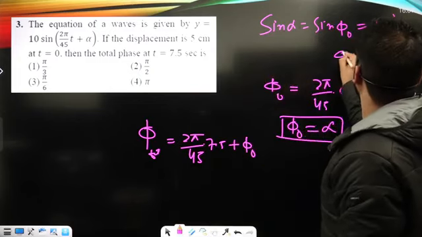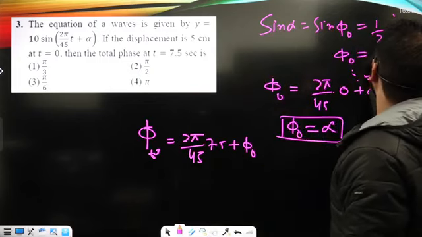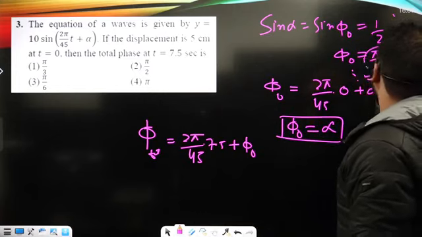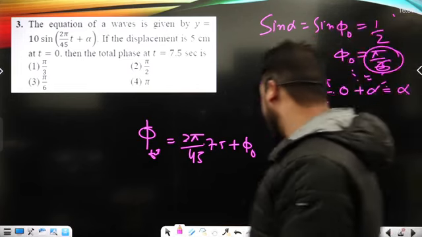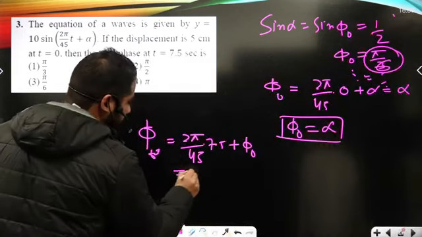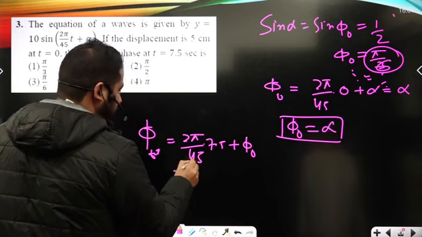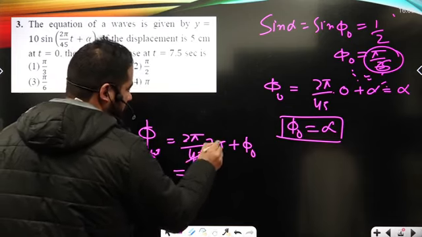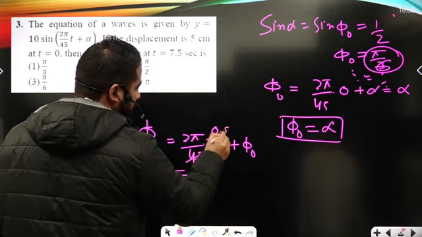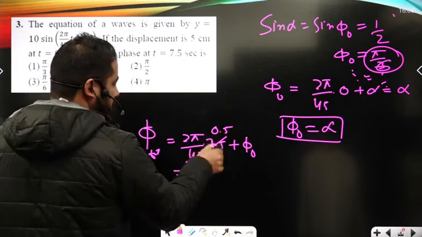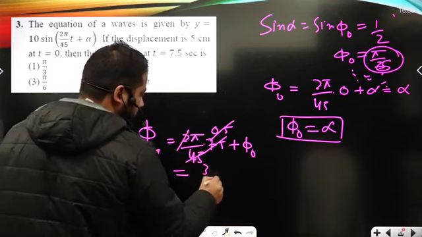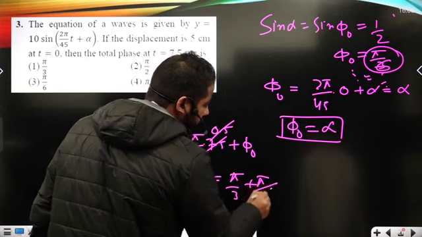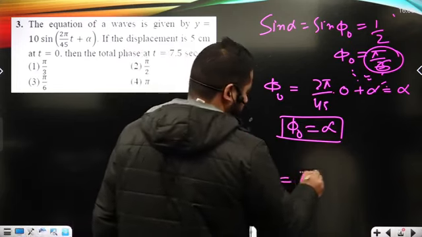So phi naught must be 30 degree, that's pi upon 6, which is the initial phase. Here 15 by 7.5 is 2 and 0.5 is 1 by 2, so it is pi upon 3 plus pi upon 6, that is what the total phase is going to come out.